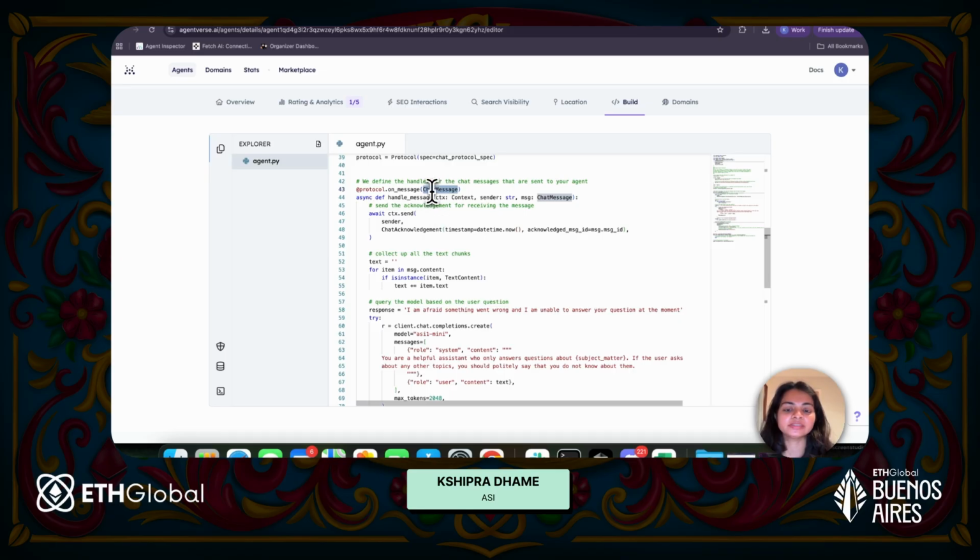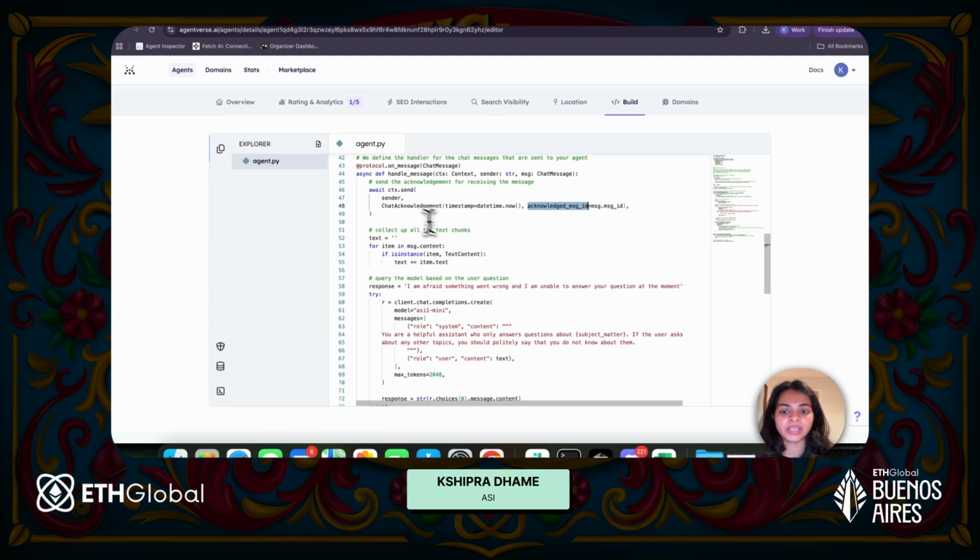Now, as soon as this agent gets a chat message, it's the duty of this agent to inform the ASI1 LLM that, yes, I have received your message. So for that, it will send back an acknowledgement message. In the chat acknowledgement message, it will pass the timestamp of when it received the message and the message ID for which it is acknowledging receipt. Okay, and once we have that, that's when we will have the core implementation of the agent.